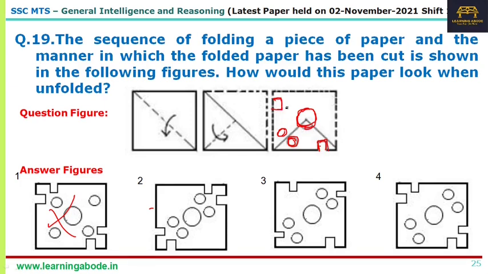When you unfold this folding that you have done, you will have a circle here and a circle here. You will have a half circle; 2 quarter circles will be a half circle. You will have a cut here. Similarly, you will have a cut here, right? Now that cut is there only in answer option 4. So the answer for question number 19 is option 4.